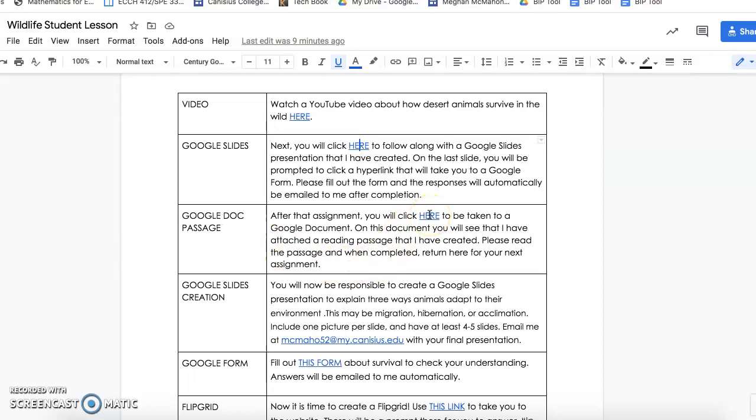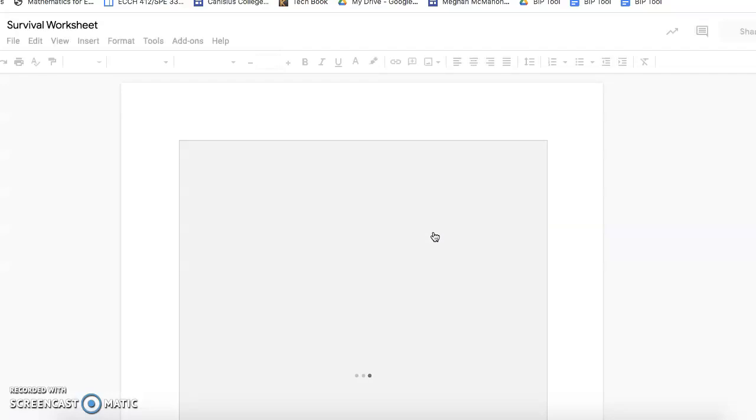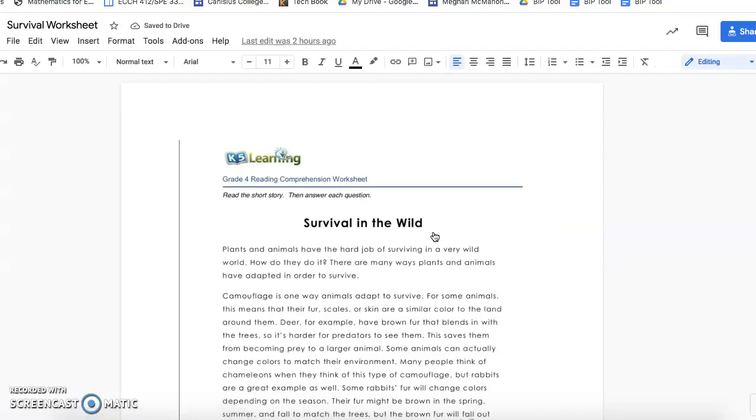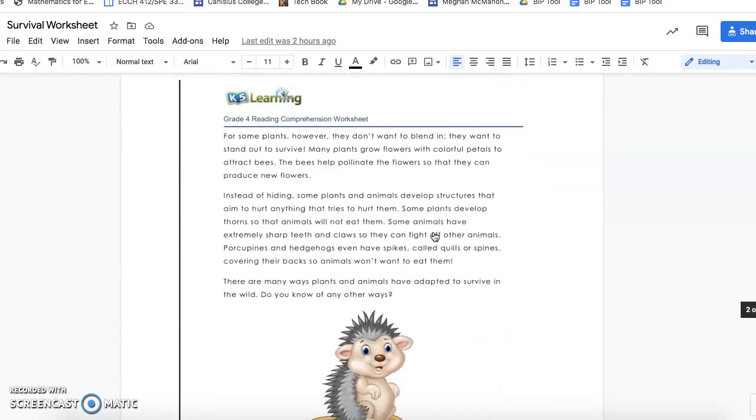So you're going to see I attached a reading passage. I want you to read the passage and return here for your next assignment. So you're going to click my link right here. It's highlighted blue so you know where to click. And it's going to take you over here. This is a Google Doc that everyone should have access to, and I want you to read both these passages.